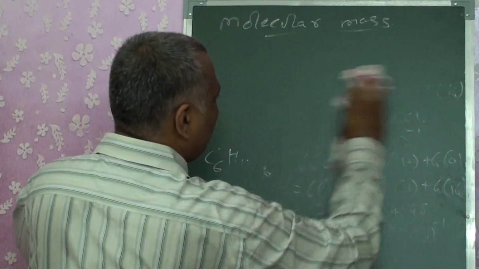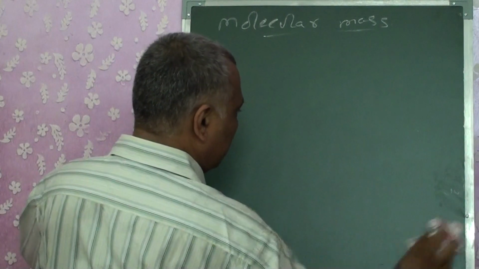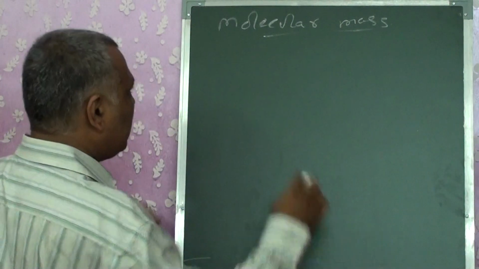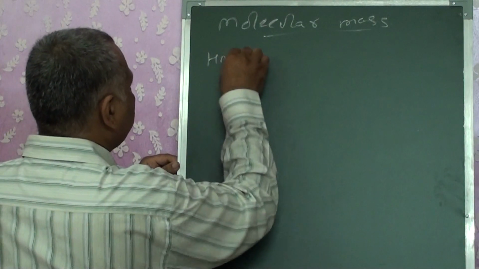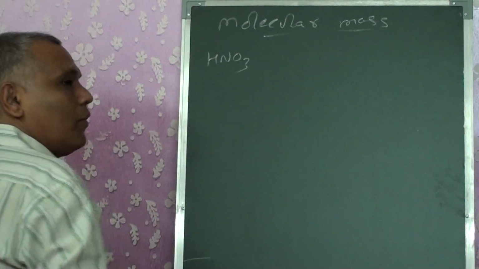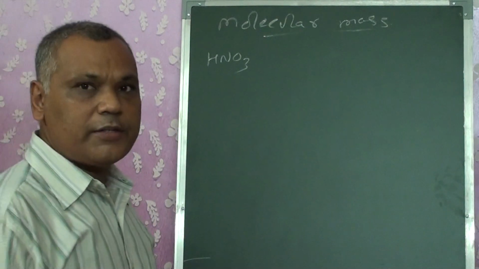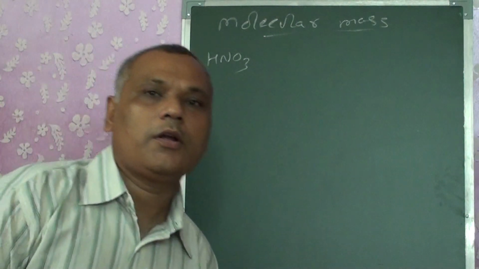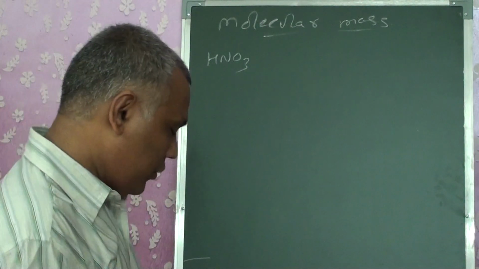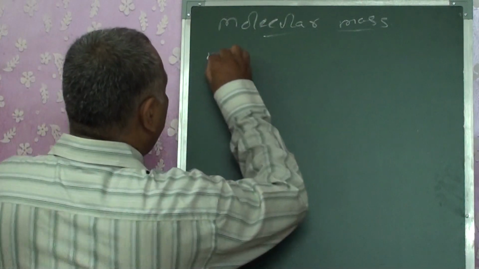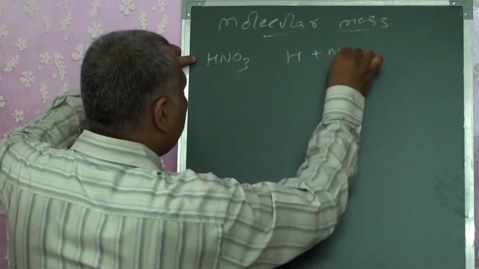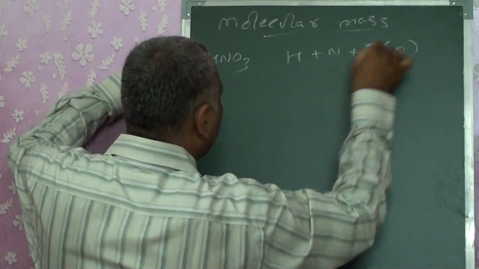Let's take one or two other examples also. Like we have HNO3, nitric acid. What will be its molecular mass? The molecular mass of HNO3 is H plus N plus 3 times oxygen.